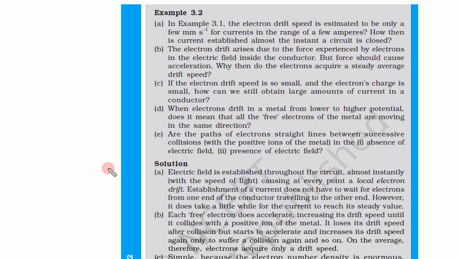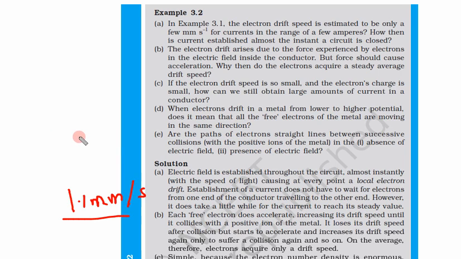So let's solve this numerical question 3.2. In example 3.1, electron drift speed was estimated at only a few millimeters per second. That was 1.1 millimeter per second, quite low. Then with currents in the range of a few amperes, 1.5 ampere, how is current established almost the instant a circuit is closed?